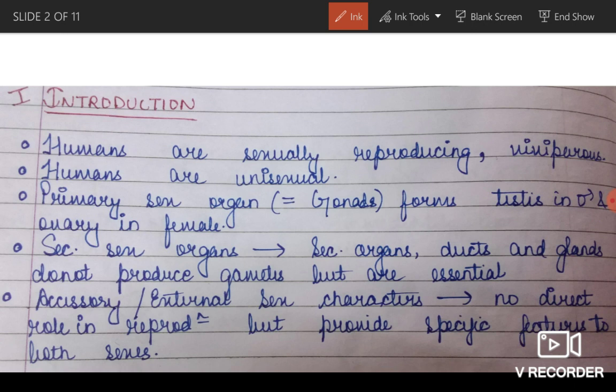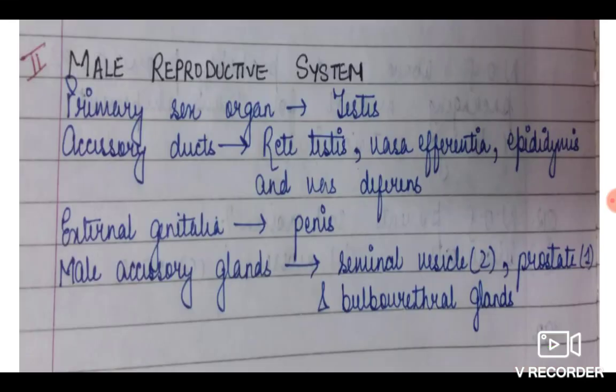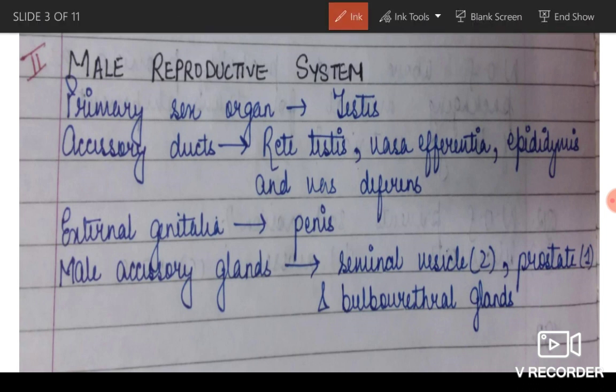So let's read it once. Humans are sexually reproducing, viviparous, unisexual. Primary sex organ is also known as gonads, which form testis in male and ovary in female. Secondary sex organs include organs, ducts, and glands that do not produce gametes but are essential. And accessory or external sex characters have no direct role in reproduction, but they provide specific features to both the sexes. Clear? Next slide.